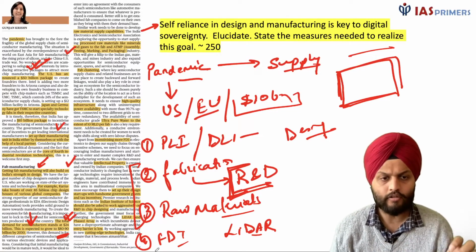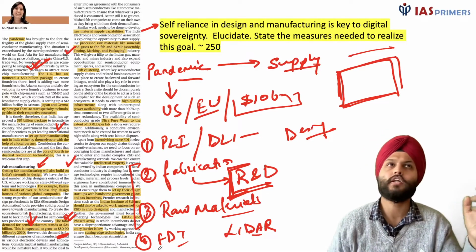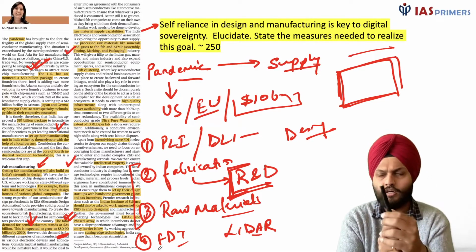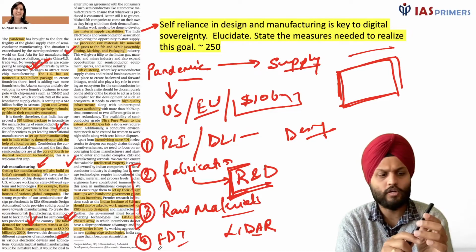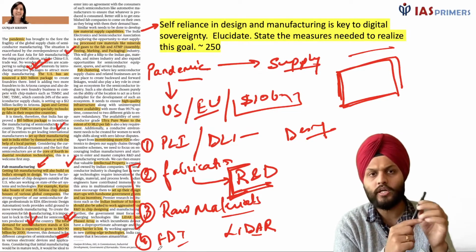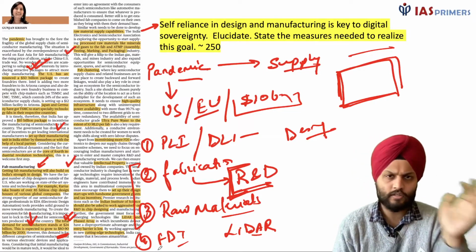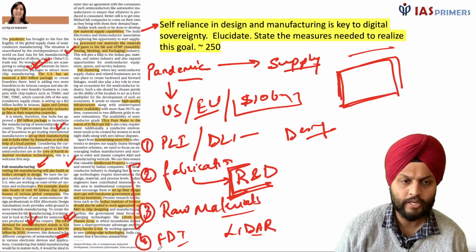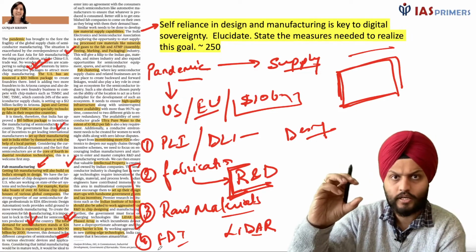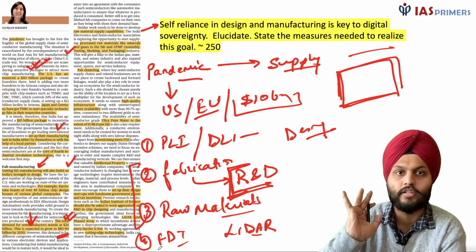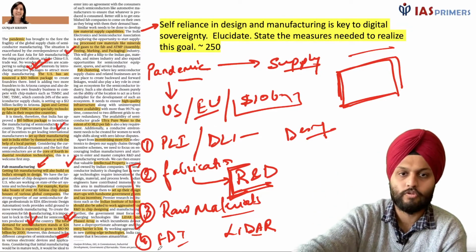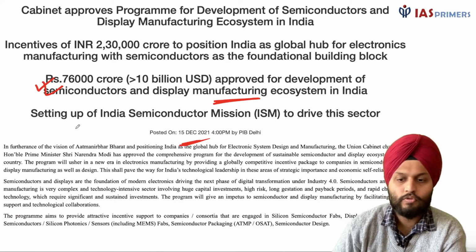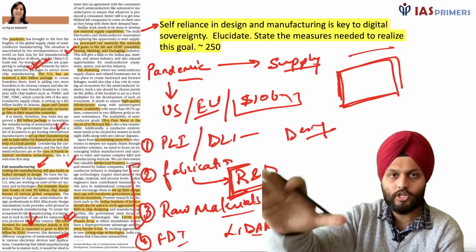So LiDAR and phased array, something to do with antenna. We don't have to fix the antenna. The antenna has to point in a particular direction, so here the computer does something and it provides this system. So such technology should be encouraged. LiDAR is mentioned here, right? Phased array is mentioned in the news. So you need to know more about this. Okay, so if you see this is quite holistic over here.